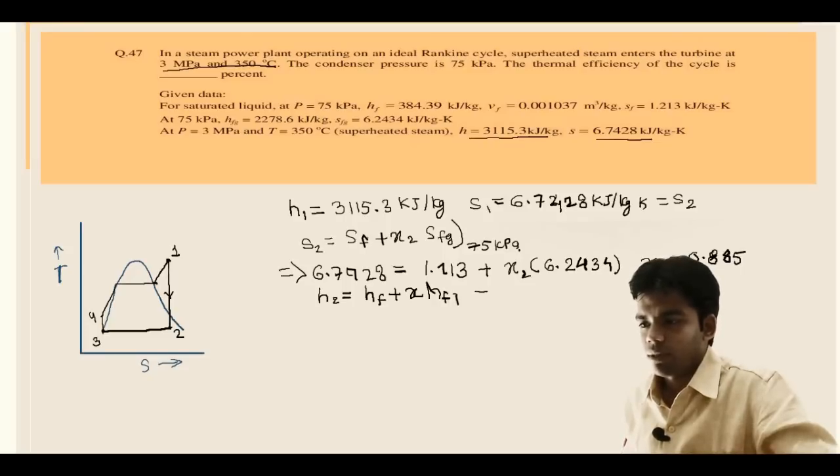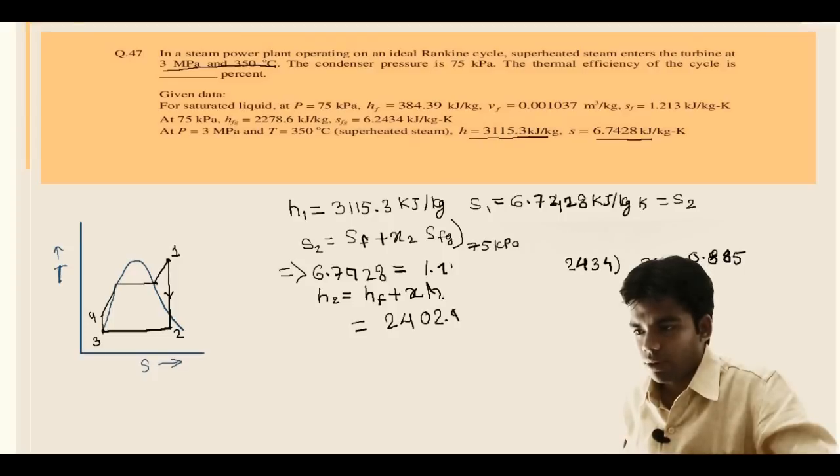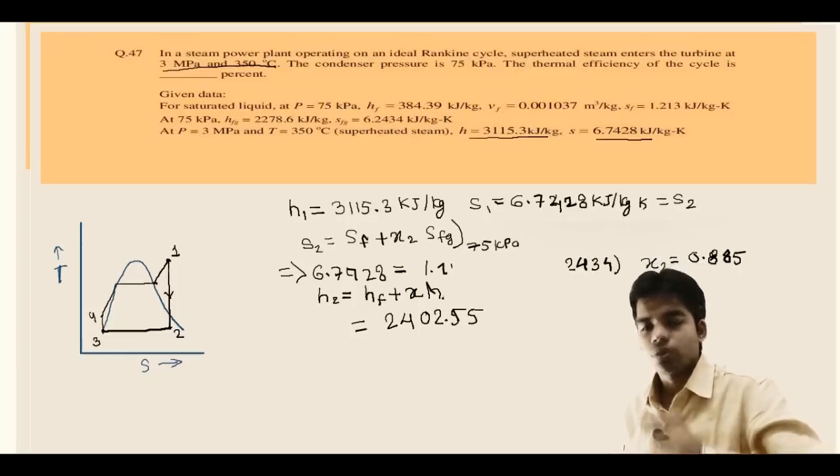Just put the values, and you will get the value of H2 as 2402.55 kilojoule per kg. So S2 we have determined.